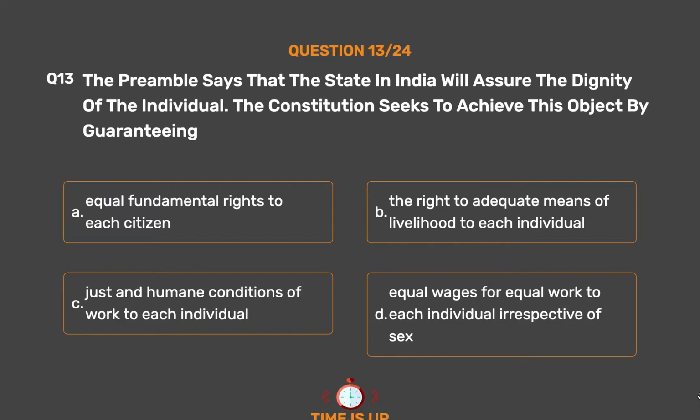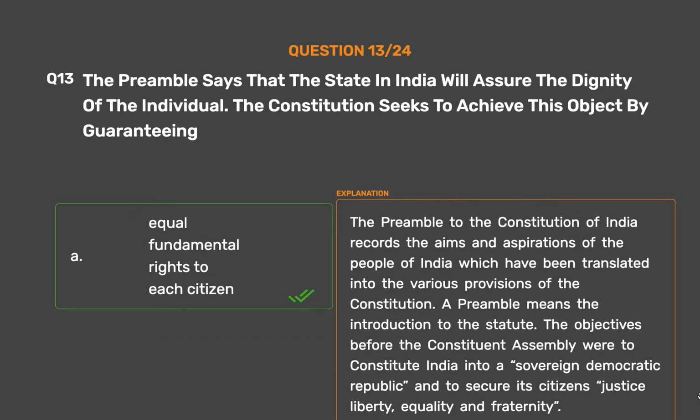The correct answer is Option A, equal fundamental rights to each citizen. The Preamble to the Constitution of India records the aims and aspirations of the people of India which have been translated into the various provisions of the Constitution. A preamble means the introduction to the statute. The objectives before the Constituent Assembly were to constitute India into a sovereign democratic republic and to secure its citizens justice, liberty, equality and fraternity.